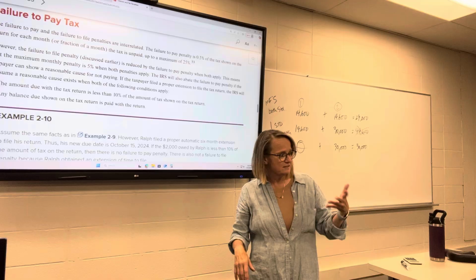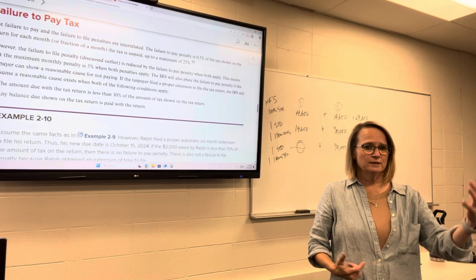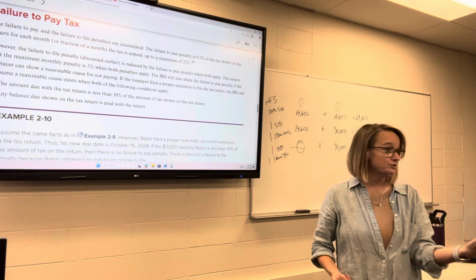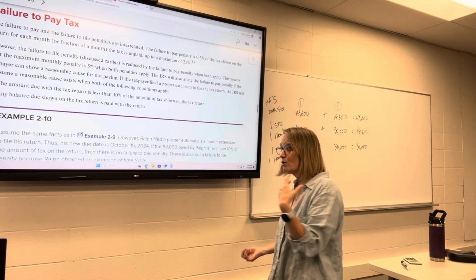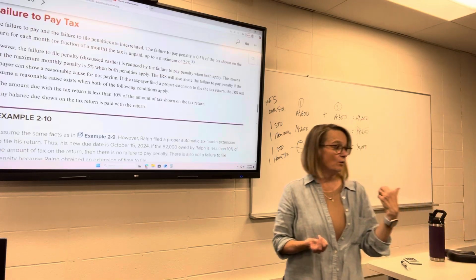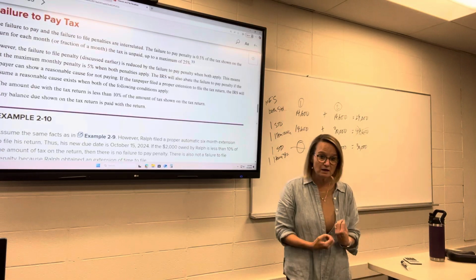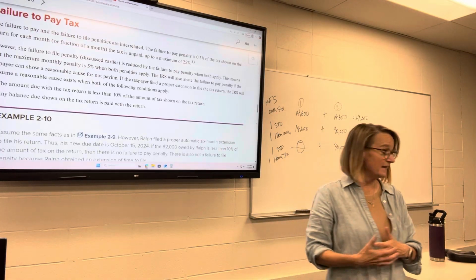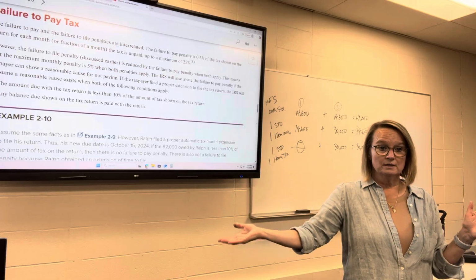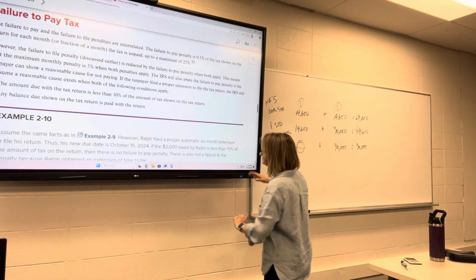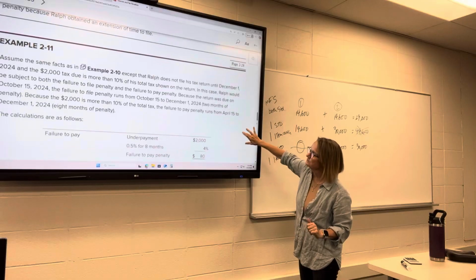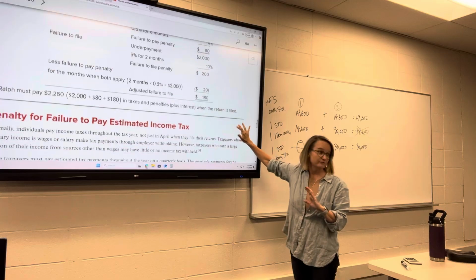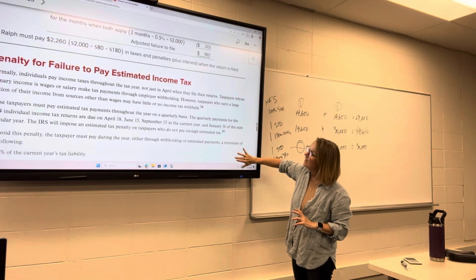So a lot of times it pays to have a professional take a look at what the notice is, or the letter that you received, and whether or not they're actually correct in that. They don't have all the information. They only have what they receive, their copies of tax forms, and not everything that goes on a tax form is attached to a form. So they're not always right. Oh, let's see what else. So here's an example of a calculation as well. For sake of time, I'm not going to go through that.